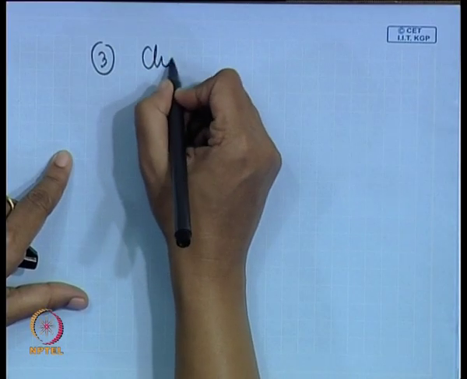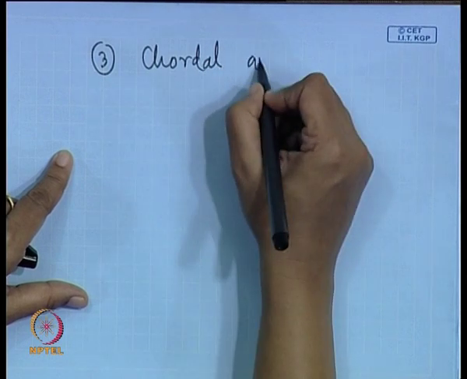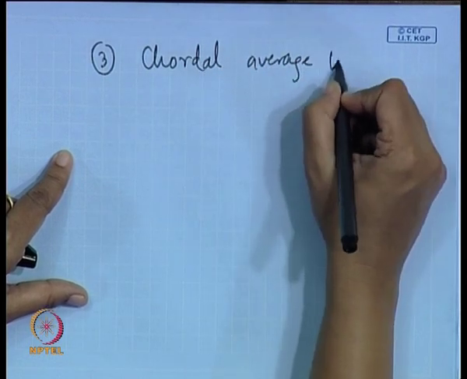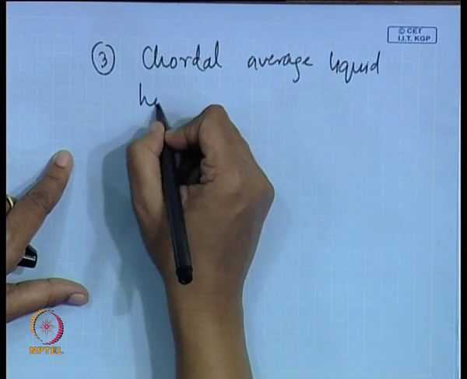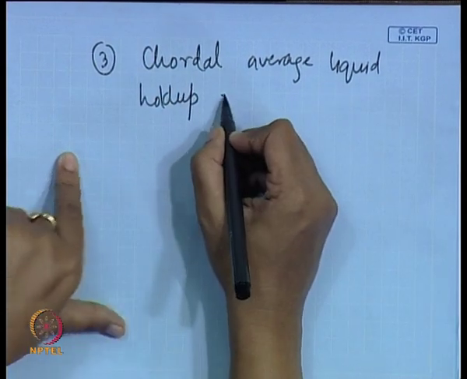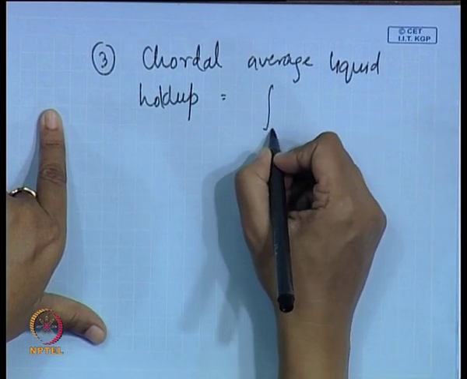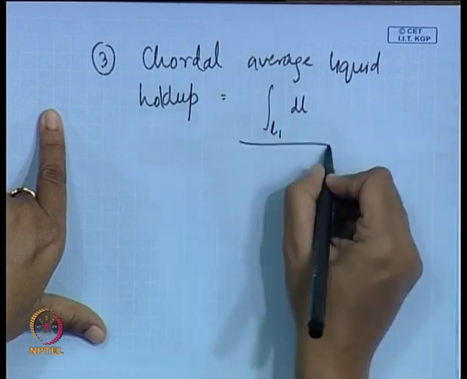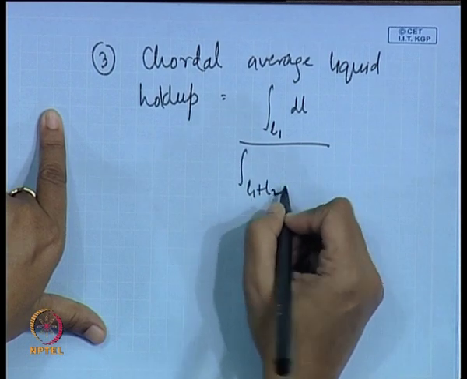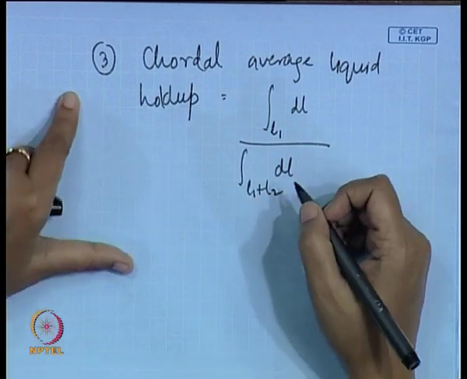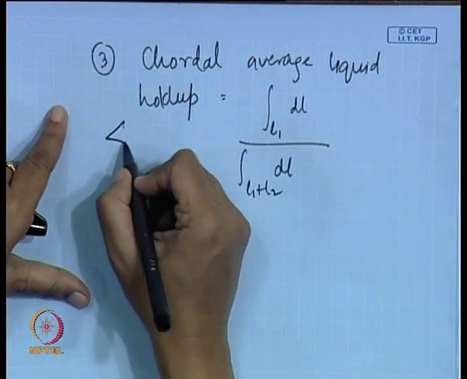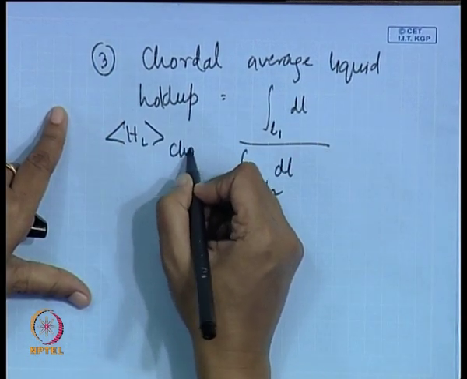Okay? And as a result, apart from volume average and area average, the next definition which I would like to define is the chordal average void fraction or the chordal average liquid holdup. How do we define this? This is across a chord as I mentioned. So, therefore, this is integral L1 dl by integral L1 plus L2 dl, okay, and this is defined as HL chordal.